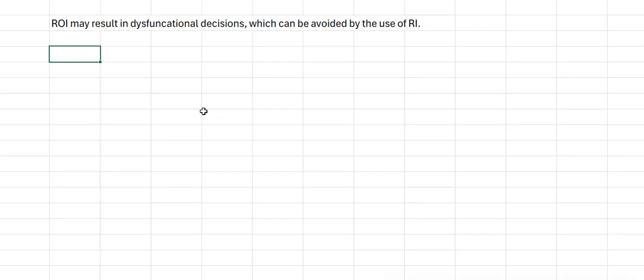Look at this example. Let me take division Alpha of a company. It currently has an investment of, say, $2 million, and it currently maintains an operating profit of, say, $420,000.